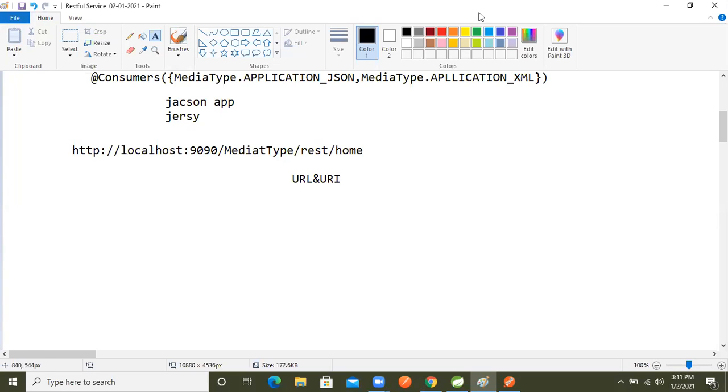The combination of the URL and URI is called the URL. But the URI means application context, that is, web application to web application, plus the resource name. Here rest to home is the URI in this application.